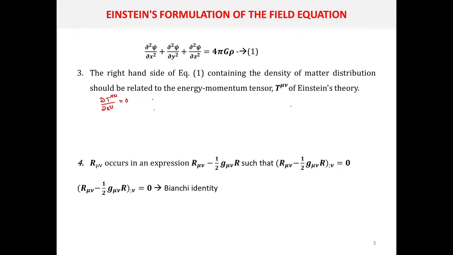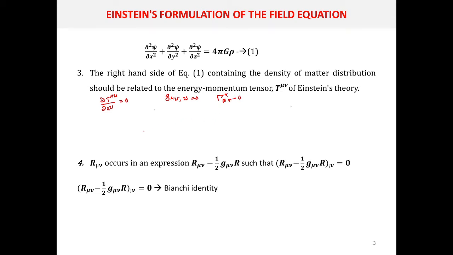We have already discussed the geodesic coordinate system. In a geodesic coordinate system, when you take the covariant derivative of the metric tensor, its value will be 0. Also the Christoffel symbols of the second kind and first kind, that is the second kind gamma alpha beta gamma, will be 0.